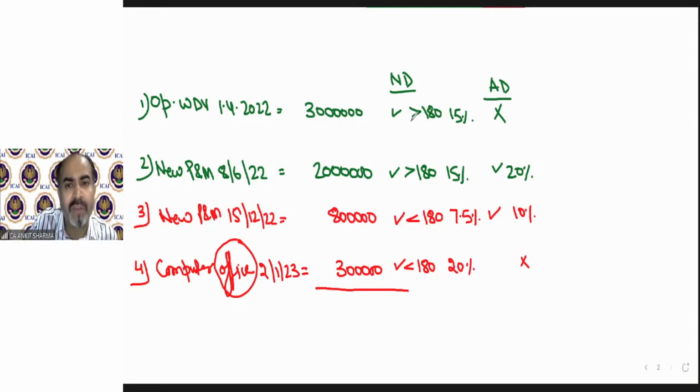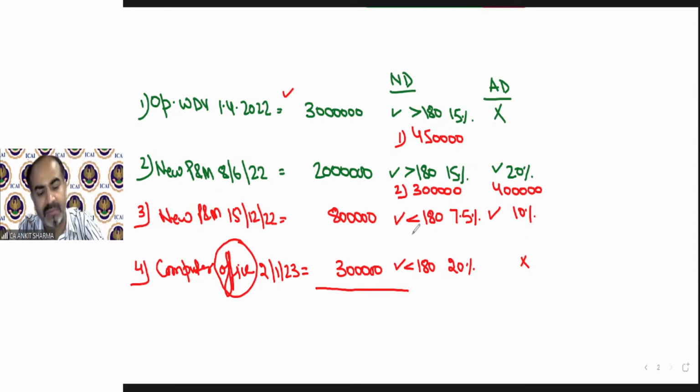Okay, fine. On WDV, this is 15%. So my depreciation will be 4,50,000 on this value. New plant and machinery, we can claim normal depreciation that will come 3 lakh rupees. An additional depreciation that will be 4 lakh rupees. Simple. Then new plant and machinery purchase, then we will claim 7.5% of 8 lakh. That will be 60,000.